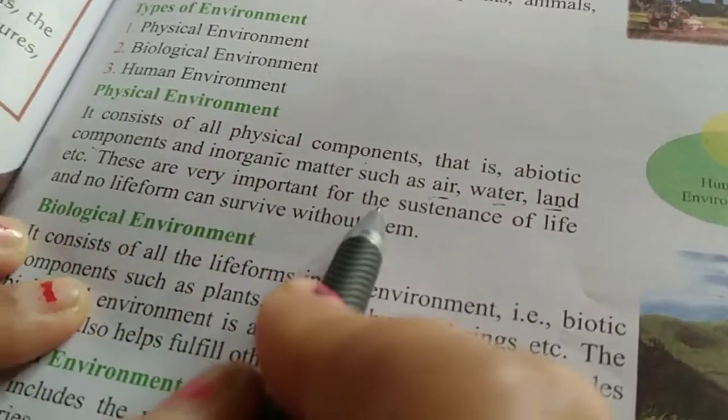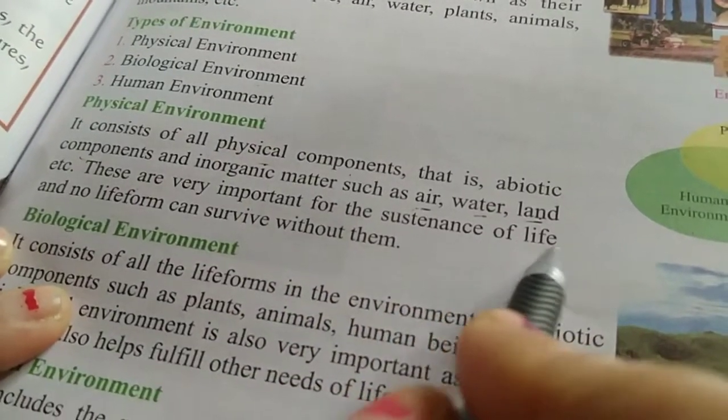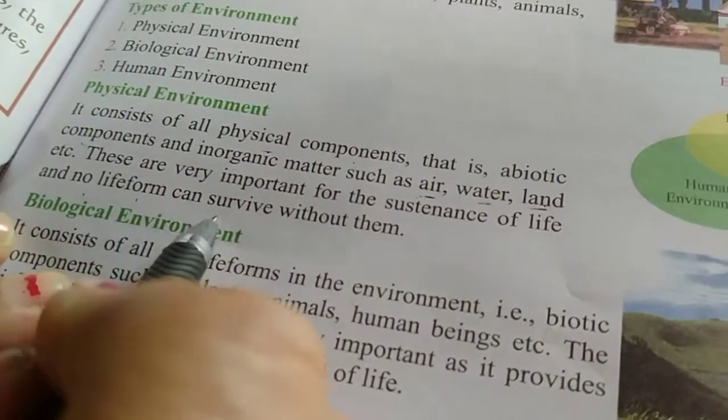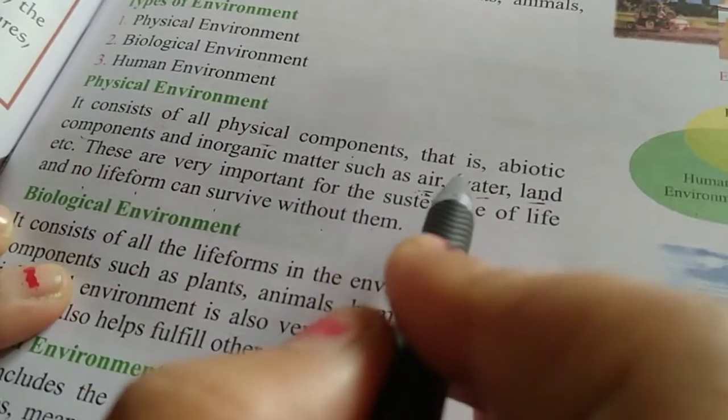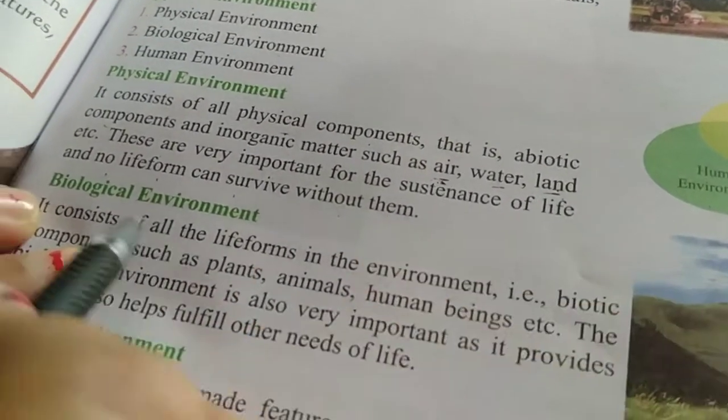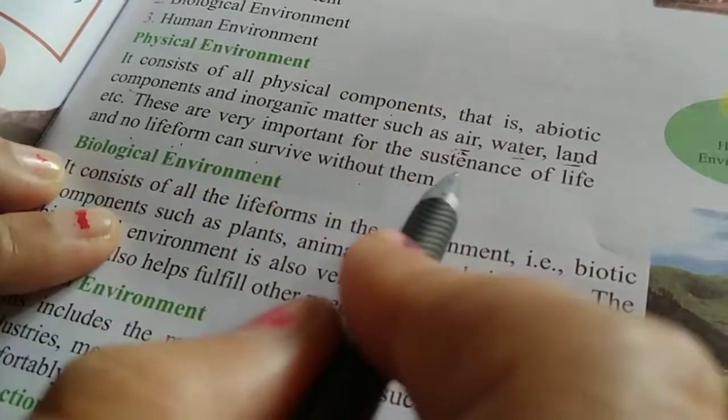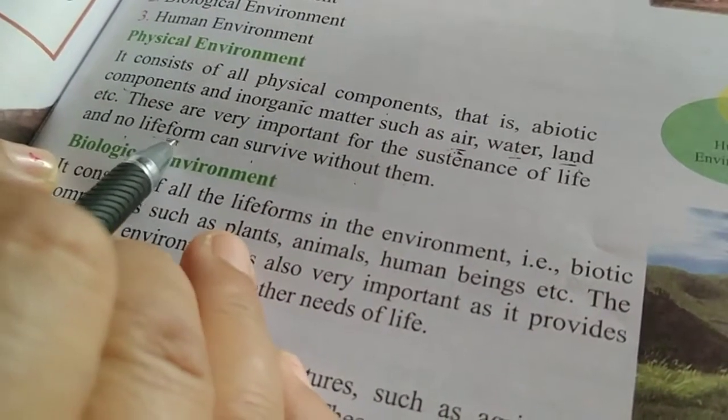These are very important for the sustenance of life, and no life form can survive without them. We can't live without air, water, and land. Clear?